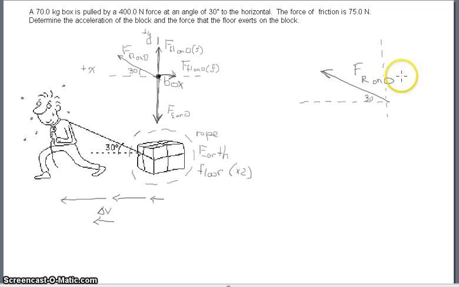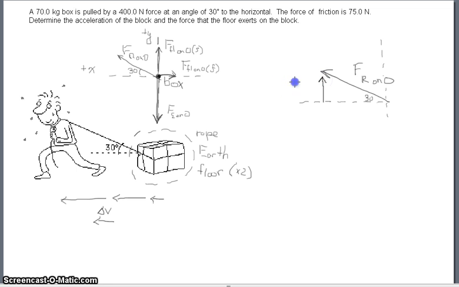Before we get to writing Newton's second law, over here on the right-hand side, I drew a diagram of just the force of the rope on the object because I want to talk about this for a second. We know the force of the rope pulls to the left and also pulls up. So we have to find out exactly how much of the force of the rope pulls to the left and how much pulls up. I'm going to draw in what are called vector components. In this case it's a force vector, so there are force components of the force of the rope.